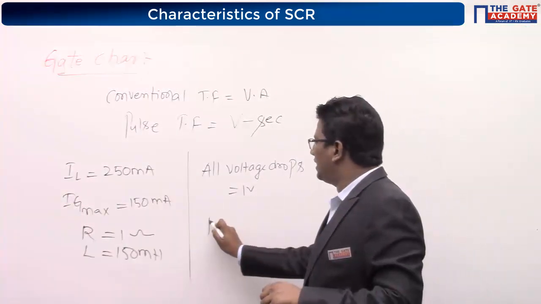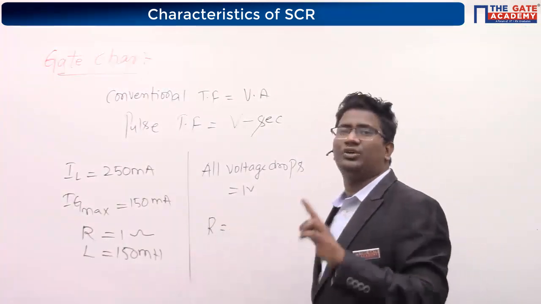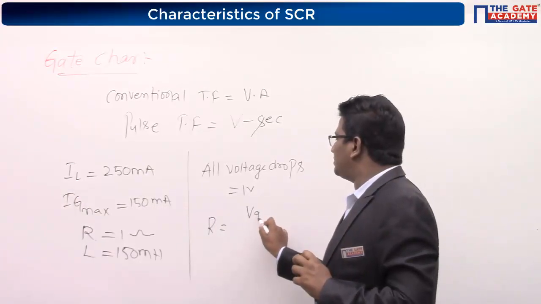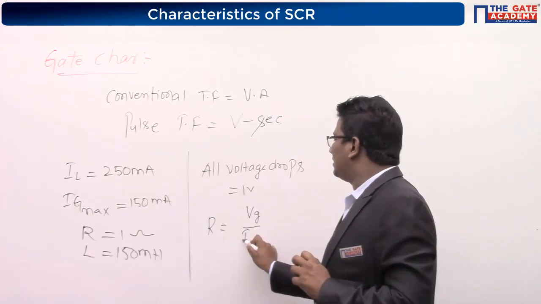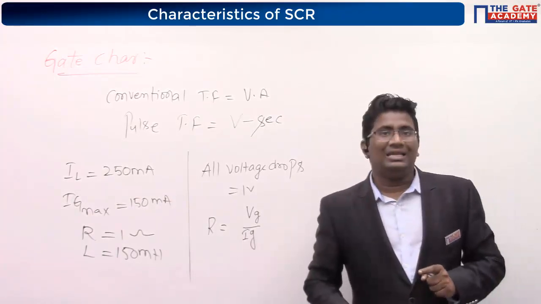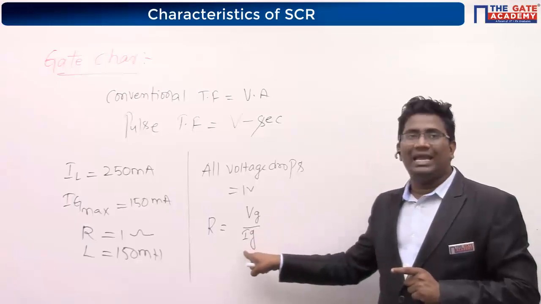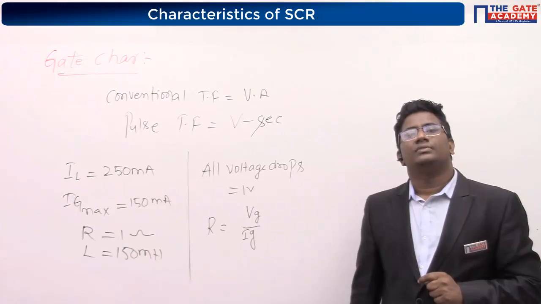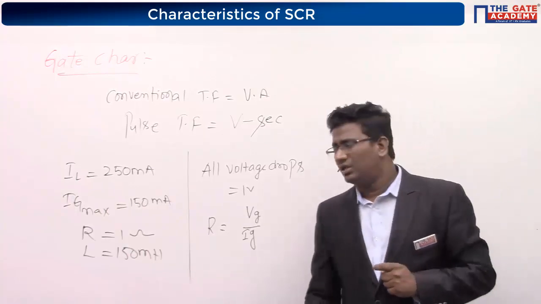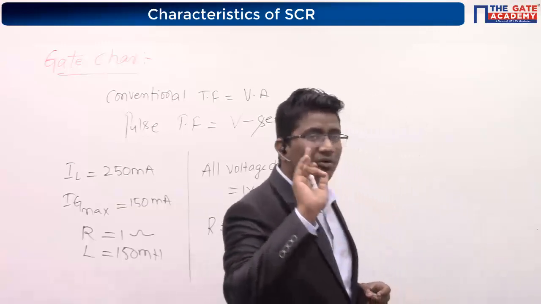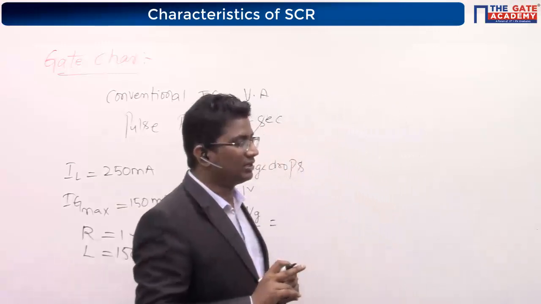If I want to know the resistance value, what should I know first? The gate voltage as well as the gate current. Is it correct or not? If I know the gate voltage and the gate current, can I find the resistance or not? Yes, of course I can find the resistance. So what is this VG? How to find this VG? Look at your secondary screen. That is most important.